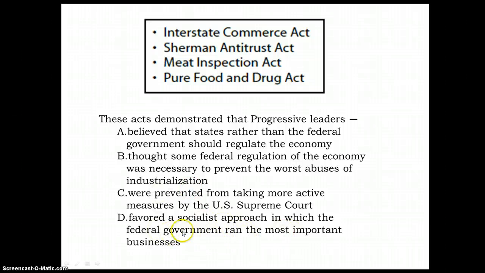So that doesn't work. So we are here between believe that states rather than federal government should regulate the economy, and thought some federal regulation of the economy. So the thing that is most keeping with what I've learned thus far, what I remember about the progressive movement is the fact that this talks about abuses of industrialization, and these lead to problems that I learned about. So that's going to be my answer, B.